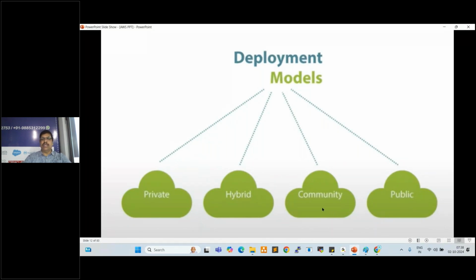So next one, community cloud is a government cloud, defense cloud, right? So this is a very highly secure cloud. No one can enter into this, right? Yeah. So here, private cloud, public cloud, hybrid cloud, community cloud. These are the four deployment models available in cloud. Any cloud, not only AWS, any cloud platform. These are the four deployment models available.